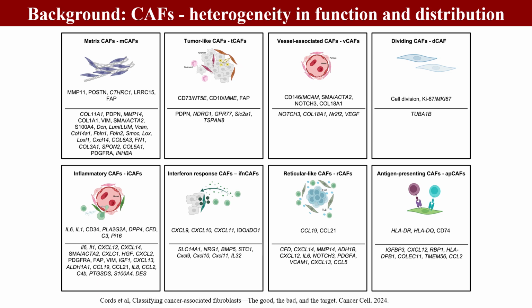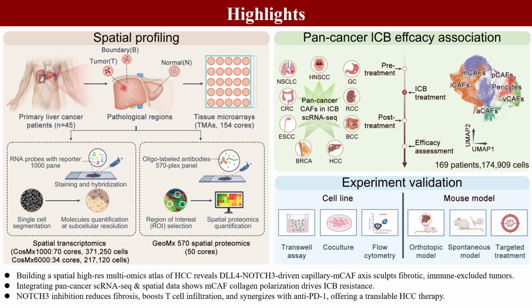hepatocellular carcinoma. In this study, we built a spatial high-resolution multi-omics atlas of HCC and uncovered the DLL4 NOTCH3 axis driving fibrosis and immune exclusion. Integrating pan-cancer scRNA-seq data, we identified mCAF collagen polarization as a key driver of immunotherapy resistance. Targeted NOTCH3 alleviated fibrosis, enhanced T-cell infiltration, and synergized with immunotherapy, offering a potential rationale for combination therapy in HCC.